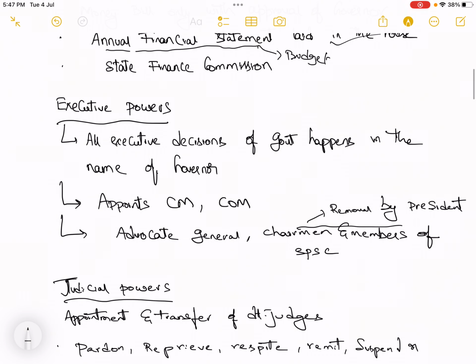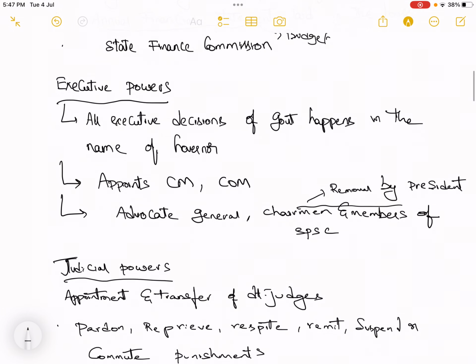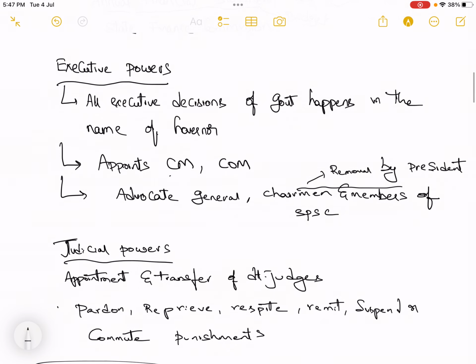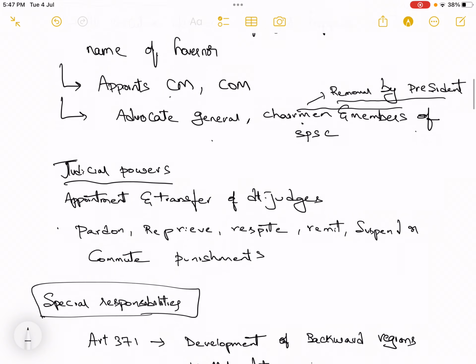Then executive powers: all the executive functions of the state government are taken in the name of governor. Like your appointments, the appointment of the CM and council of ministers. Now how these have become controversial, we will discuss. Then appointment of the advocate general, and the chairman and members of the state public service commission. Mind you, removal of the chairman and members of the state public service commission is done by the president. All these are things that are mentioned in the Lakshmikant.